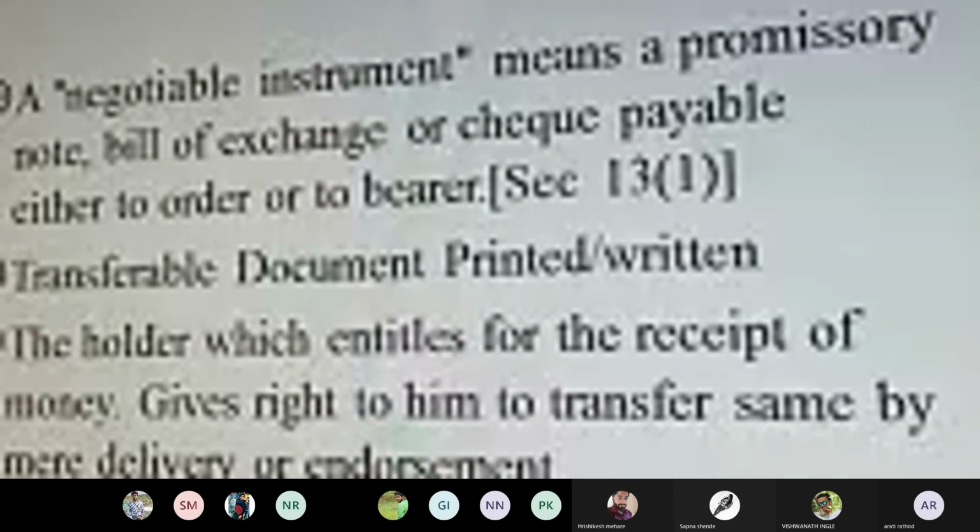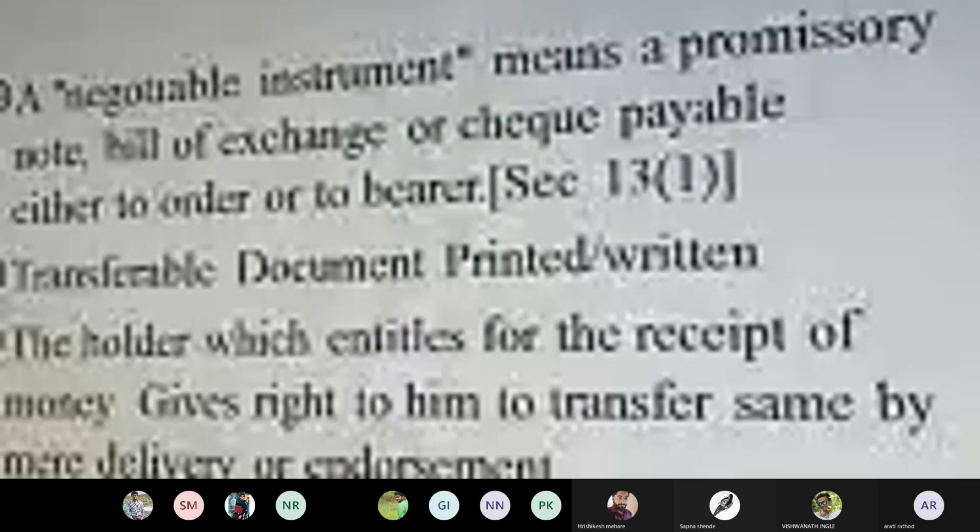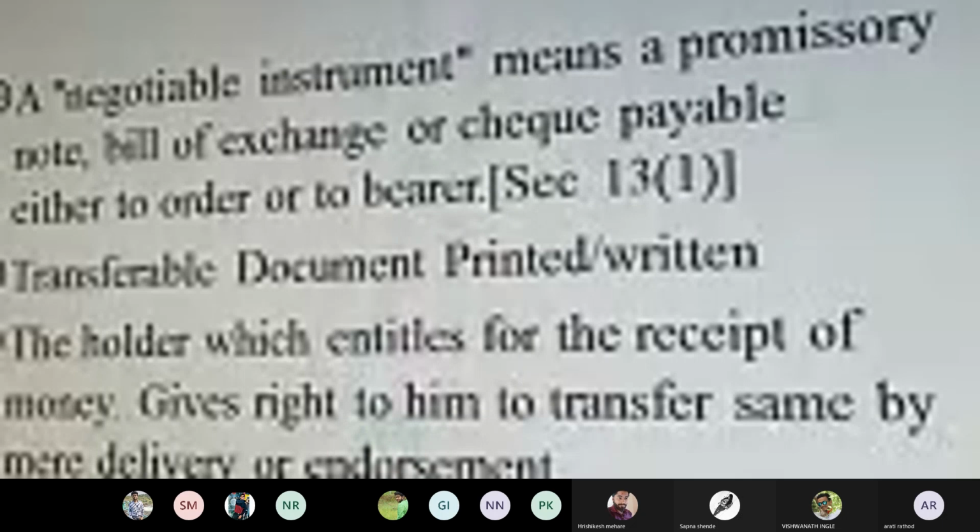Now, the basic features or characteristics of a negotiable instrument: it is a transferable document which is always printed or in a written format. Earlier, in terms of the ICA, that is the Indian Contract Act, everything could be in written form, or it could be in an oral format also, and oral contracts are also valid. It can also be considered as legal tender.